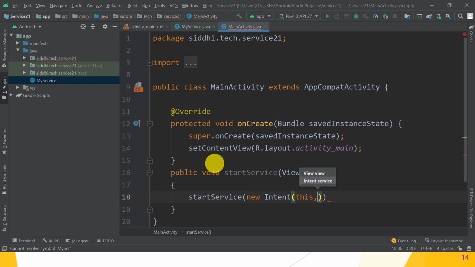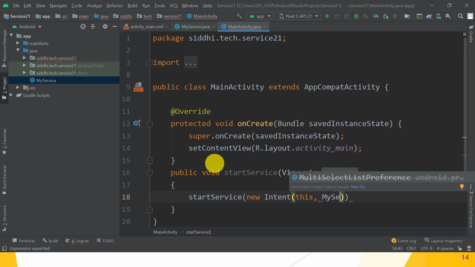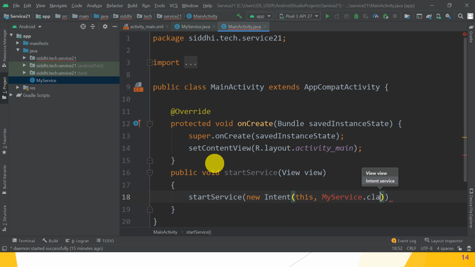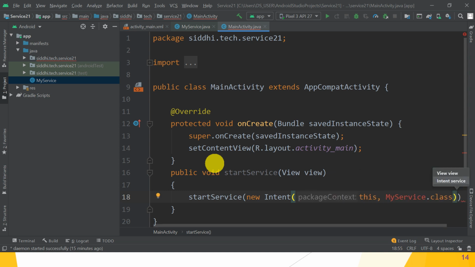So second, which service class do we want? MyService.class. Okay, so we want to import which class? MyService.